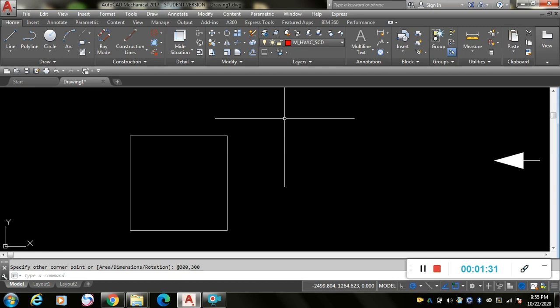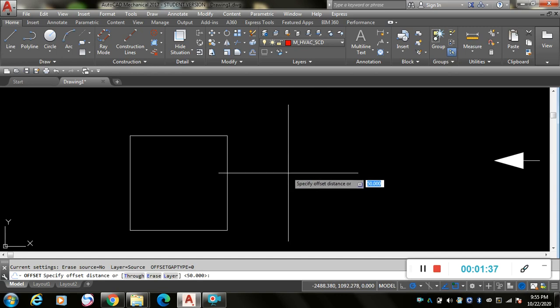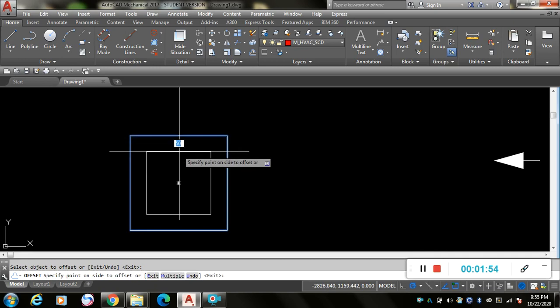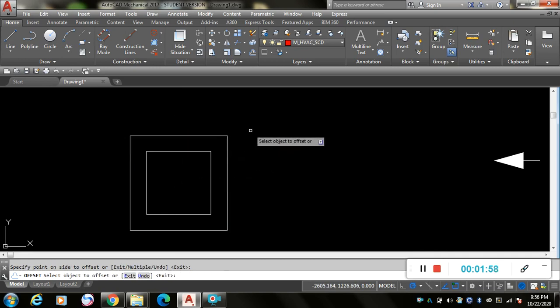For that we have to press OFFSET, the offset command. Now it is asking to specify the offset distance, so we take the offset distance as 50 mm. Press enter. Now it says select object to offset, so select this particular box and drag it at the center midpoint.